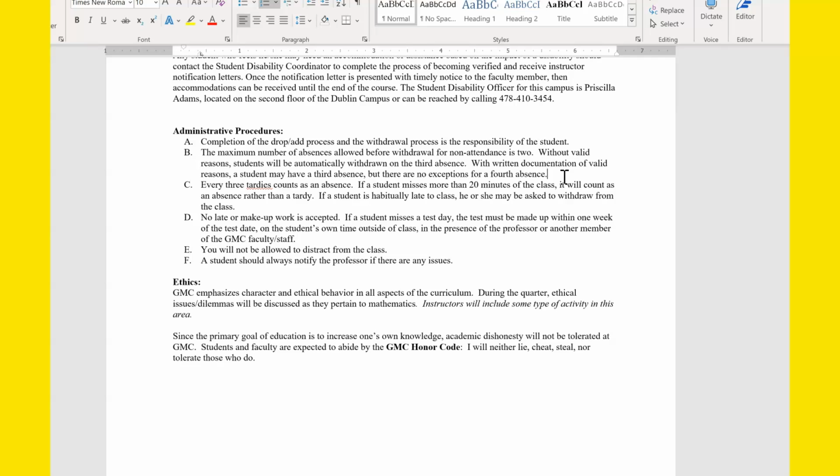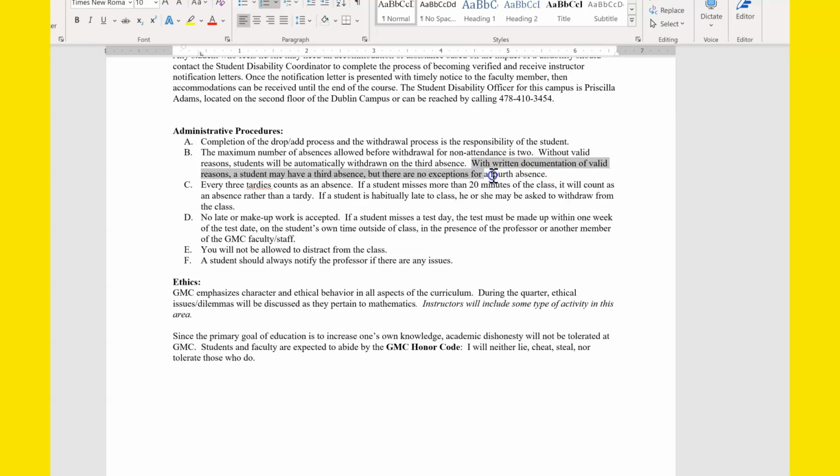Your attendance will be based on your completion of the assignments that we have. So if you fail to complete the assignments, then you're going to be counted absent. So not only will you get a bad grade on that assignment if you don't complete it, you will also be counted absent. And if you get more than 2 absences, you can be withdrawn from the class.